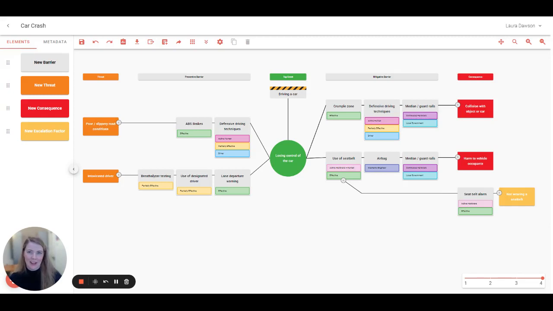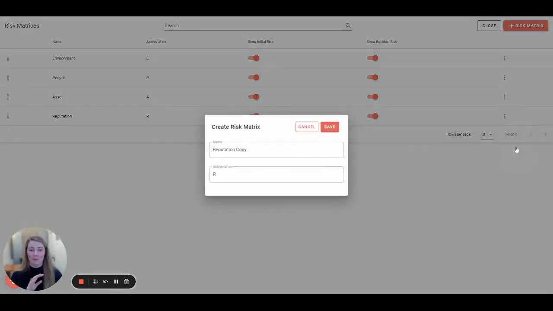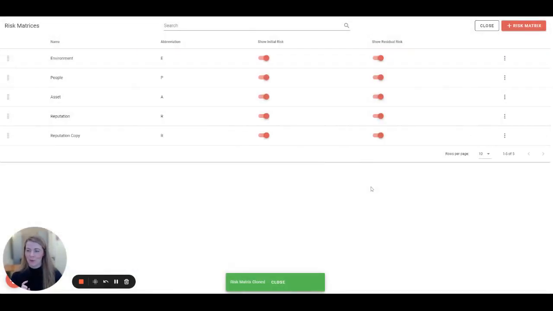How do I add a unique risk matrix for my one-off diagram? In the diagram, if you select risk matrices, you will see the default risk matrices that are available for you. If you want to add a risk matrix just for the diagram that you're working with, the easiest way would be to clone a previous risk matrix.